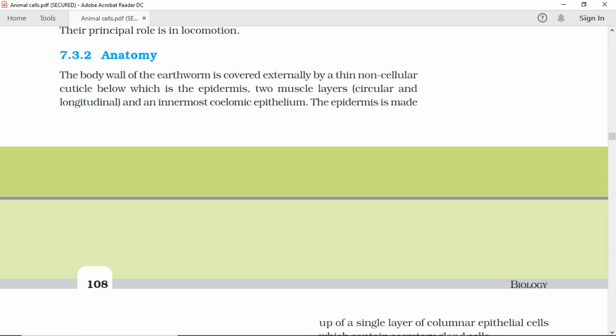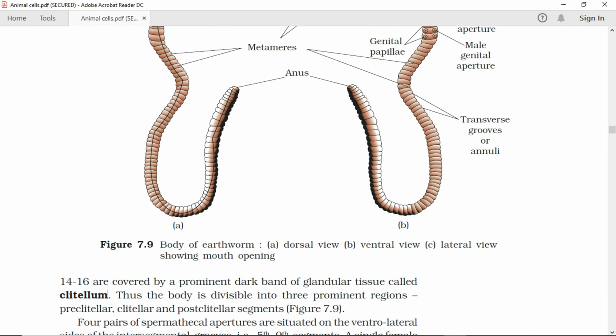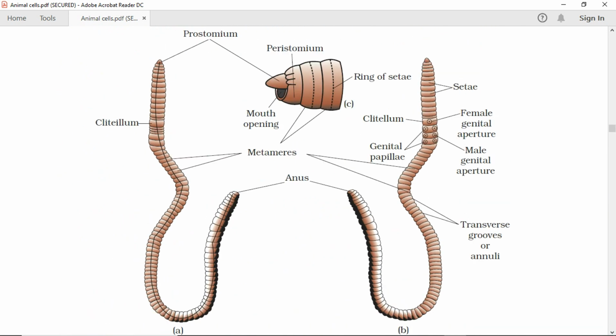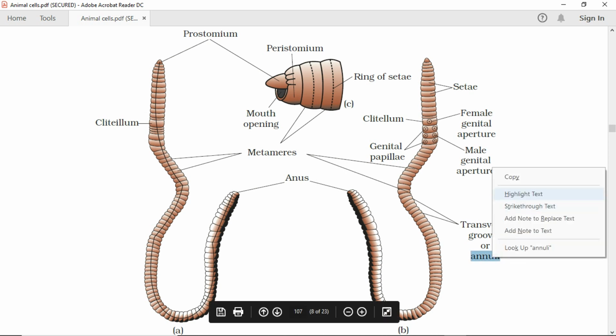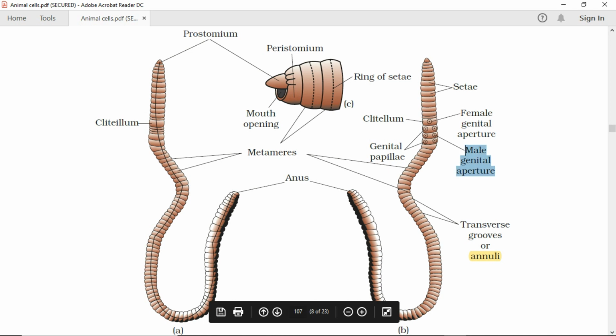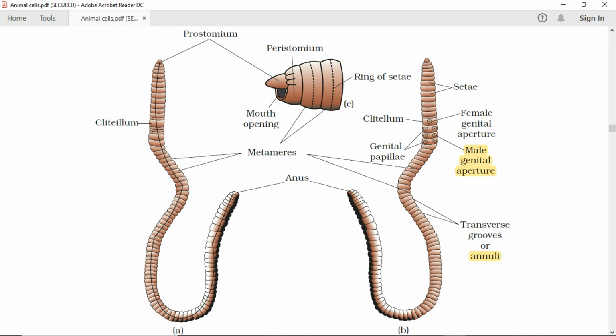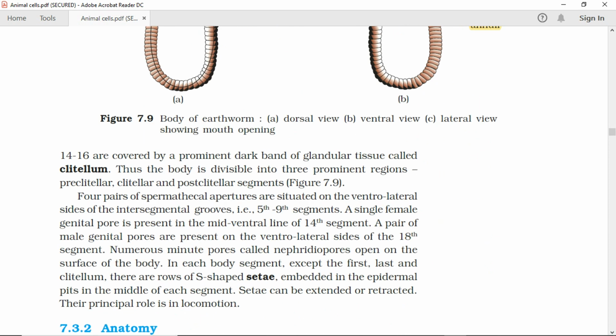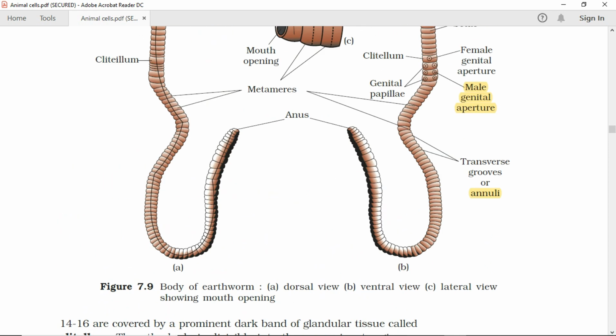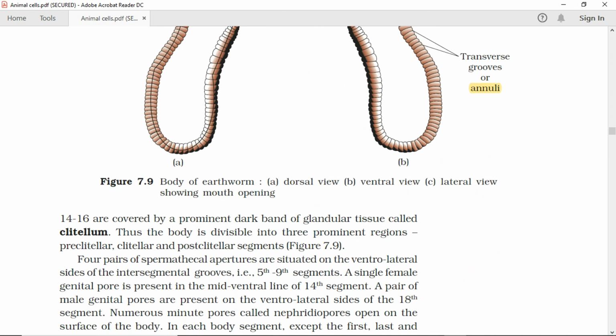Figure 7.9 Body of earthworm. a. Dorsal view, b. Ventral view, c. Lateral view, showing clitellum, prostomium, a ring of setae, mouth opening, peristomium, anus, genital papillae, metameres, female genital aperture, male genital aperture, grooves or annuli.